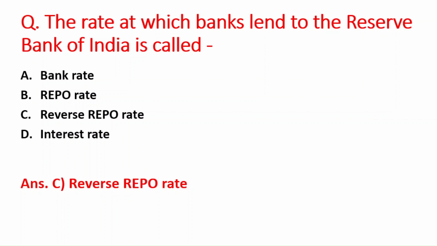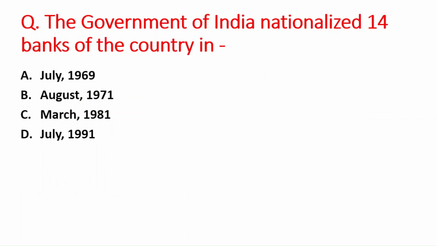Okay. Next question is the Government of India nationalized 14 banks of the country in which year? A option is July 1969, B option is August 1971, C option is March 1981, and D option is July 1991. So the 14 banks got nationalized by the Government of India on 19th July 1969. Okay, option A is the right answer.